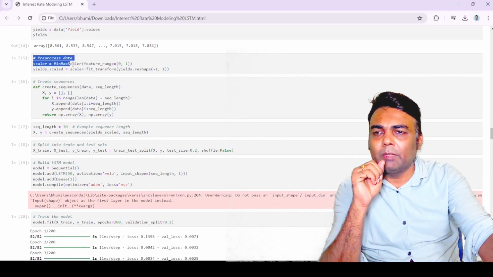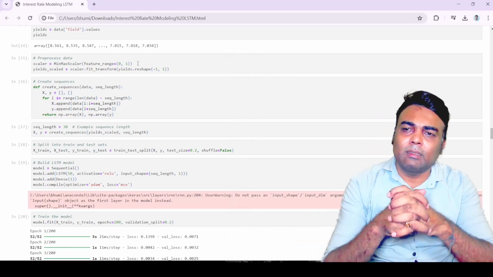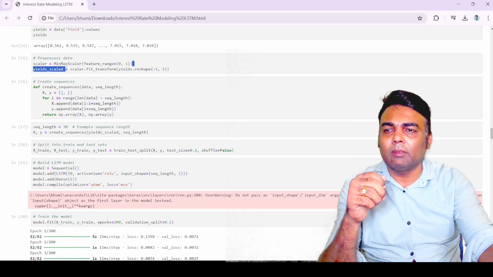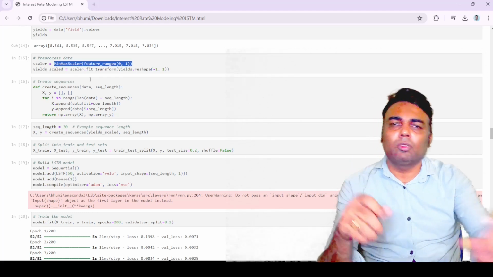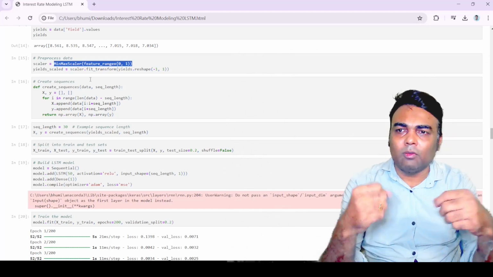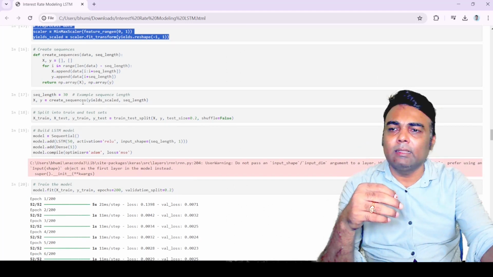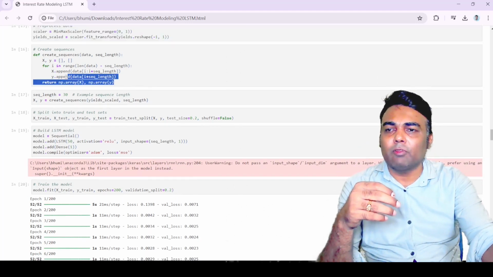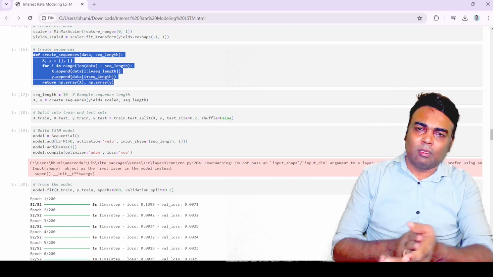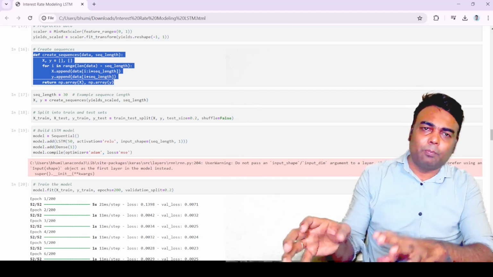First you need to pre-process the data. You need to make the range of this data between 0 and 1. You can do this with the MinMaxScaler function, so your data will be scaled between the values of 0 and 1. Once you have scaled the data, the other thing is you have to create sequences. We have already discussed this part in the RNN lecture. You need to create the training data set.